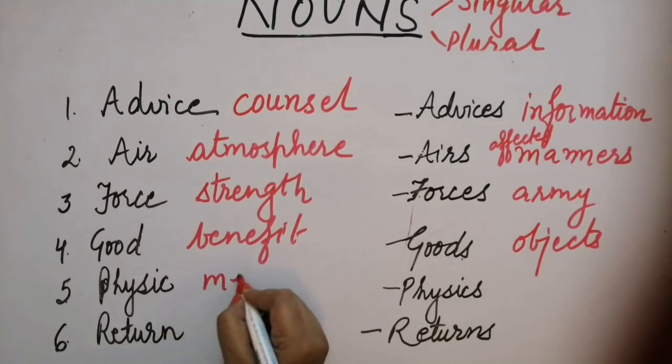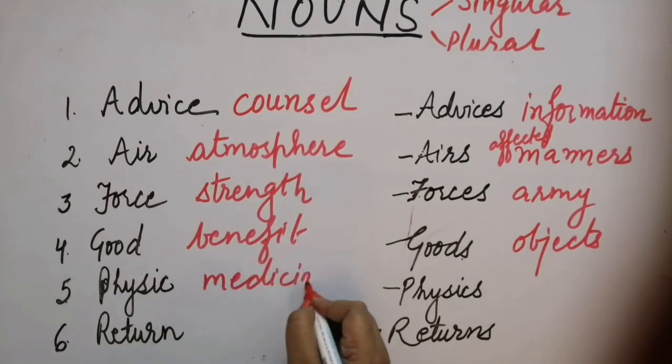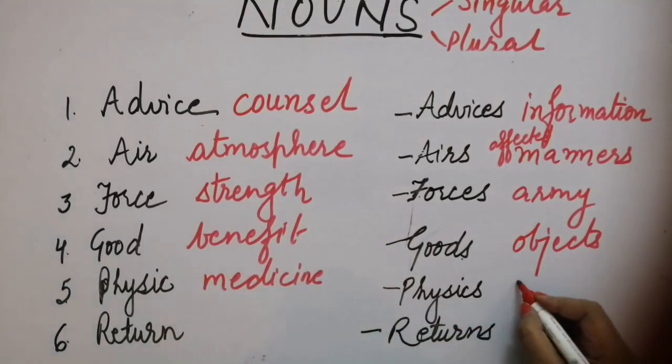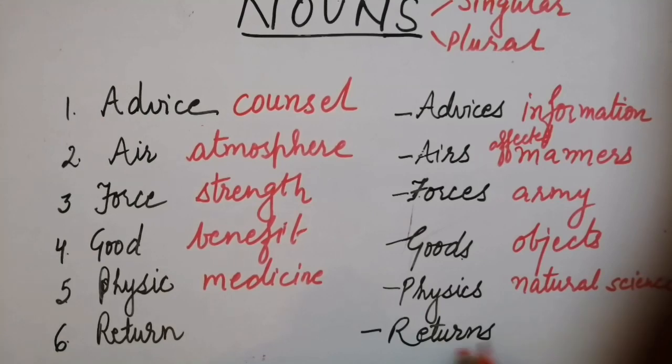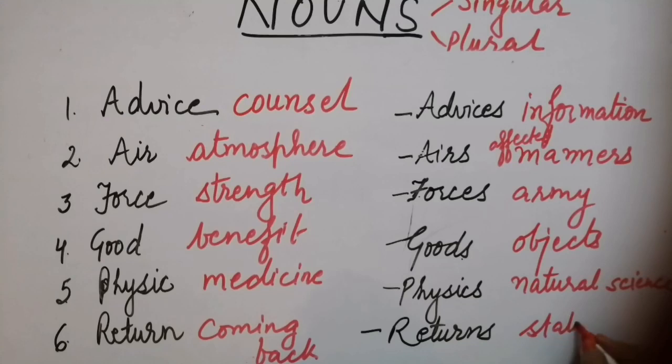Physics is medicine, physic refers to medicine. Physics is that natural science subject, right? And return is, we know that it is coming back, but returns, that is all statistics. What returns are there, right?